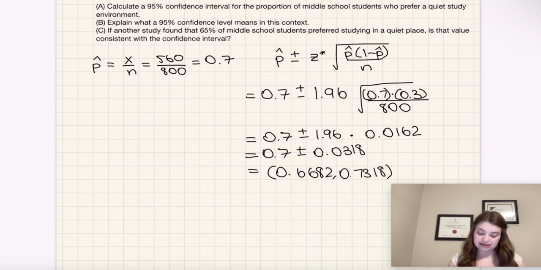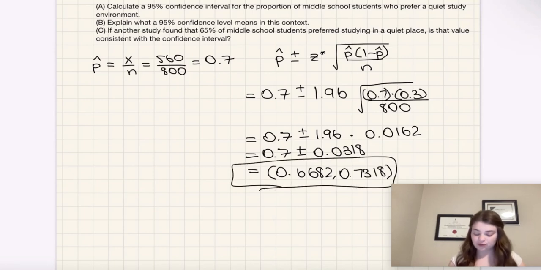Part C says if another study found that 65% of middle school students preferred studying in a quiet place, is that value consistent with the confidence interval? It actually isn't, because we have 95% confidence that the actual number is between 66.82% and 73.18%. And so, no, it is not consistent with this confidence interval.